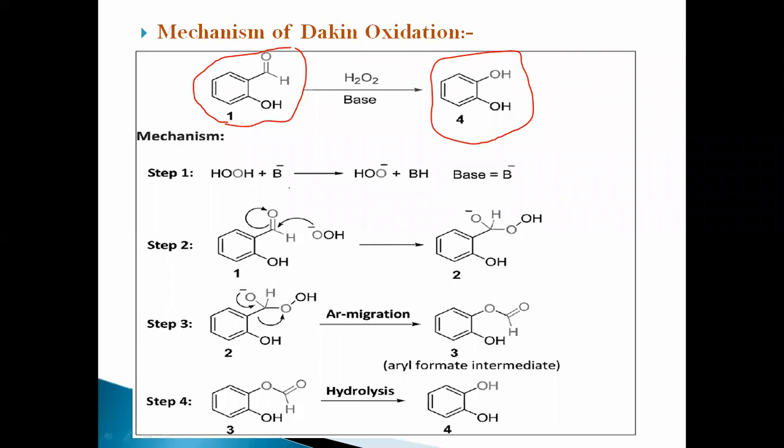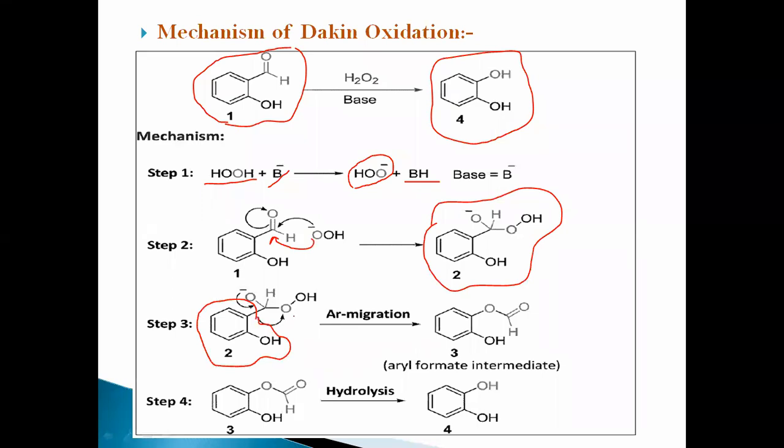The first step involves the base reacting with the hydrogen peroxide. NaOH base is used; that base abstracts the proton, forming an intermediate anion. When the oxidizing agent reacts with the base to form this hydroperoxide ion, this ion attacks the carbonyl carbon of the starting material, forming a negative charge on the oxygen atom and an intermediate, followed by aryl migration. Here the whole aromatic ring along with the 2-hydroxy group migrates, making the aryl formate intermediate.